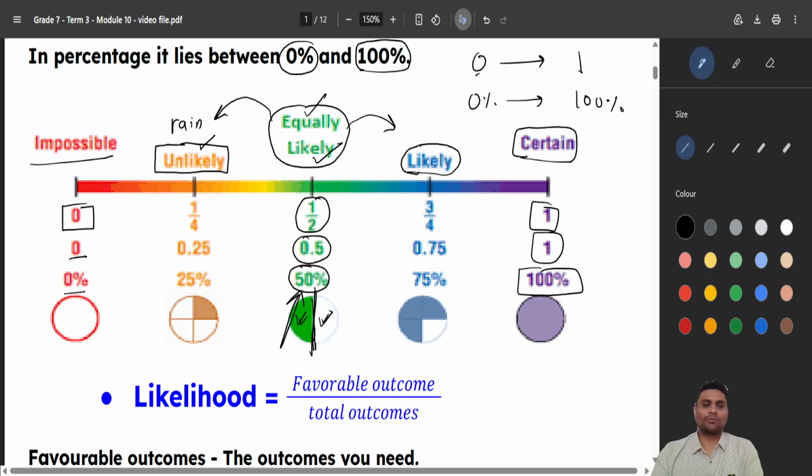What do we call it? Likely. So one more time, 0 means impossible, 1 means 100% certain, 0.5 means 50%, equally likely. Less than 50 means unlikely, and more than 50 means likely. Okay, this is what we have to do in the first lesson.